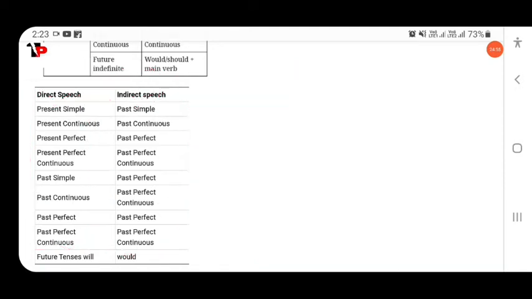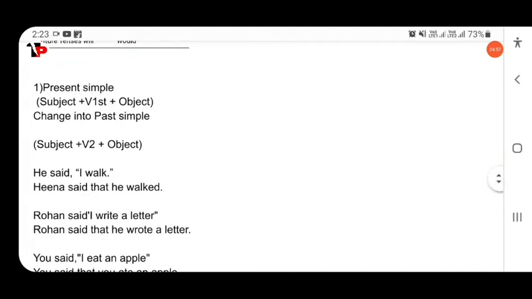Similarly, I have mentioned the present simple here. You know the structure of present simple: subject plus verb first form, then object. It changes into simple past: subject plus V2.